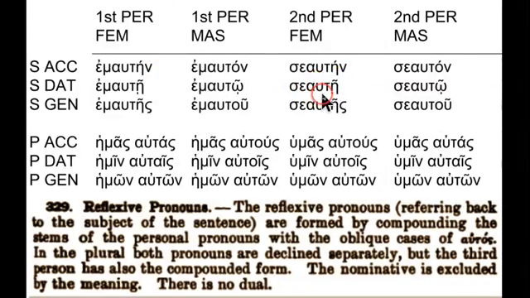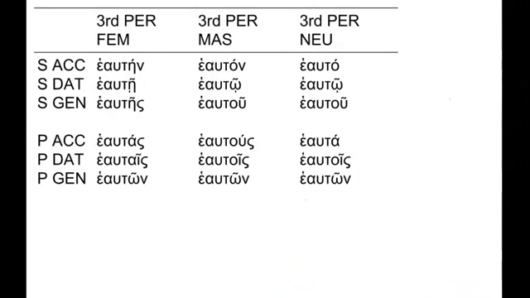Se outain, se aute, se autes, se outon, se auto, se autu. Now notice for the plural, you simply use a combination of the pronoun hemas with autas, agreeing in gender and number. Notice there are no neuters. So the reflexive pronoun is compounding the stems with autos. Therefore, gender, number and case apply.